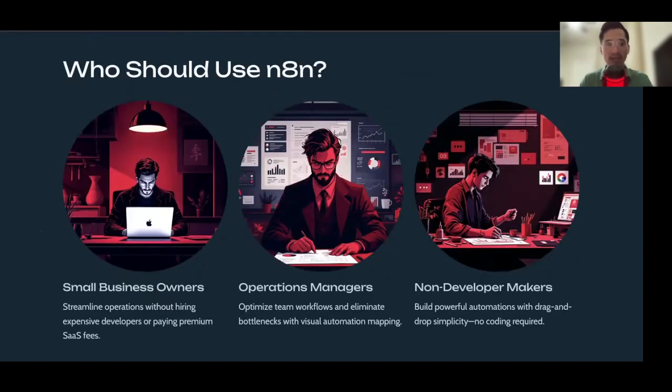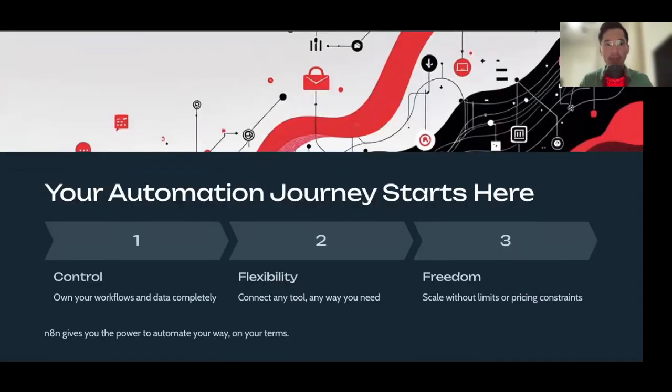So who should use n8n? Small business owners, operation managers, and non-developers, right? It's very low code. Once you get the templates, once you get the hang of how to use n8n, it really comes easy. And so your automation journey starts here. All right. Number one, you got to get control. Number two, you got to get the flexibility. All right. You get to connect any tools that you want, any way that you need. And then number three, you have the freedom to scale.